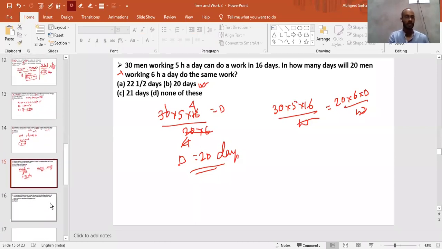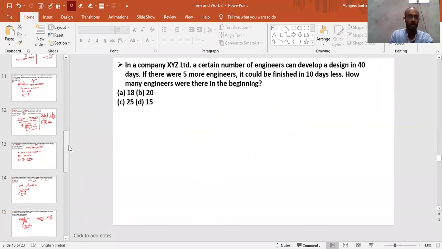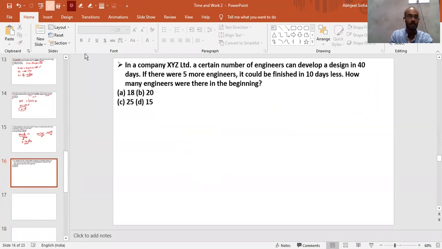Moving to the next question. The question is that in a company XYZ Limited, a certain number of engineers can develop a design in 40 days. If there were 5 more engineers, it could be finished in 10 days less. How many engineers were there in the beginning? Come on, quickly answer me. So fast, Sagar. Very good. Very good, guys. Very good, Chandra.